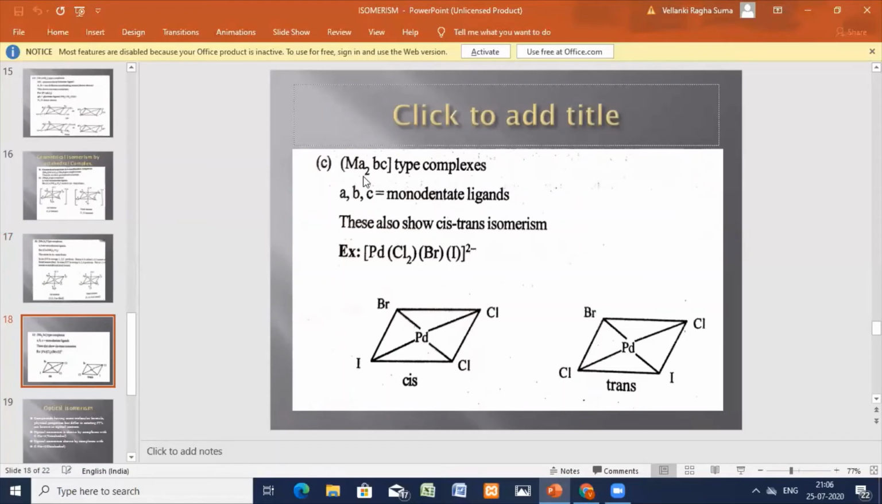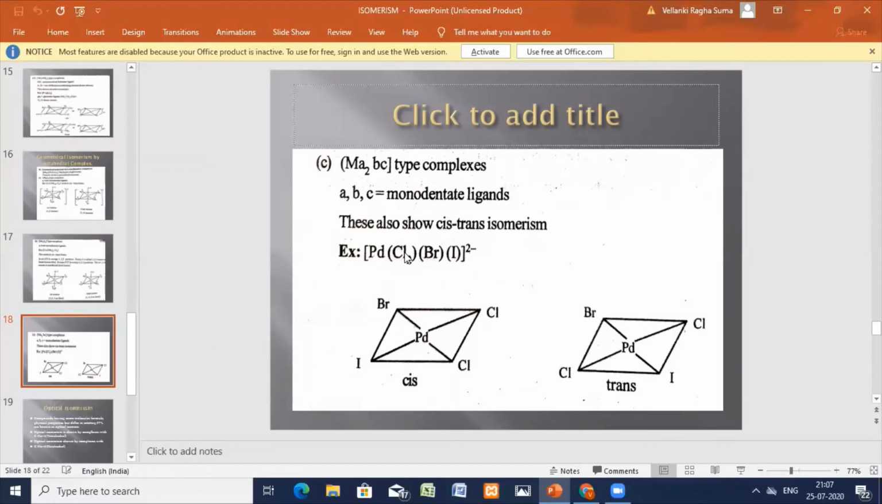This is an example for the square planar complex MA2BC. Dichloro, here a total of 4 ligands, a square planar complex. So for the square planar complex, we are seeing cis-trans isomerism. Okay, octahedral completed in the previous slide. Now this is the cis-trans isomerism for the square planar complex of MA2BC type. Two same type of ligands show cis-trans isomerism. Palladium, dichloro, bromo, iodo, anionic complex.